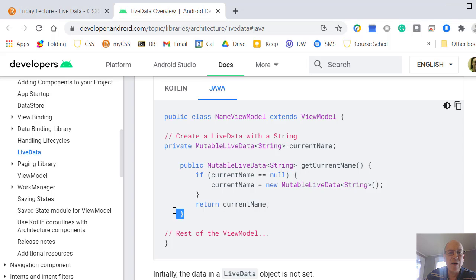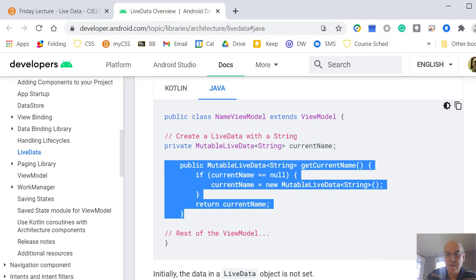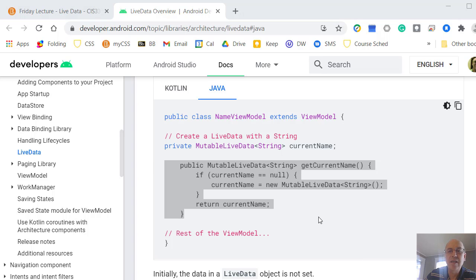Now, you also have to have a special constructor for this. This is often called a singleton constructor in that it checks, and we only want one of these objects around. So we call this constructor here with a name to create this, and it checks if it's null, and if it is, it creates a new one. Otherwise, it returns the current one.